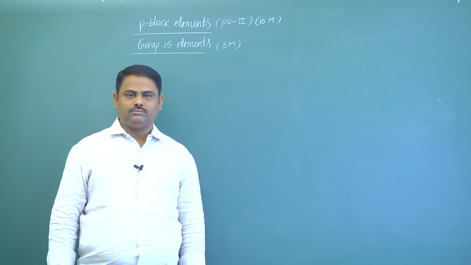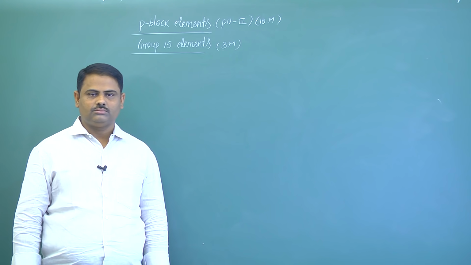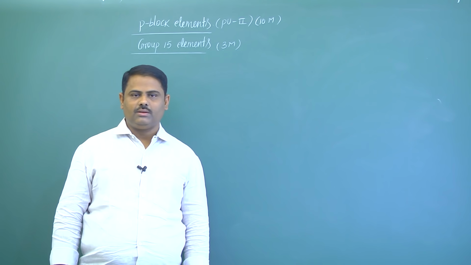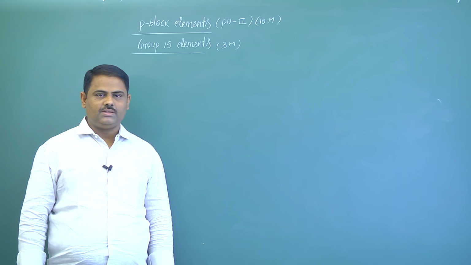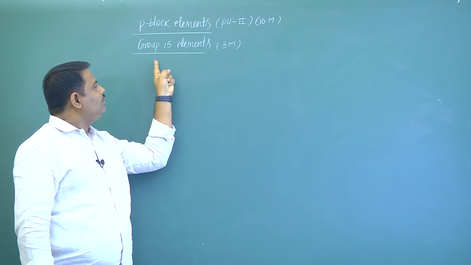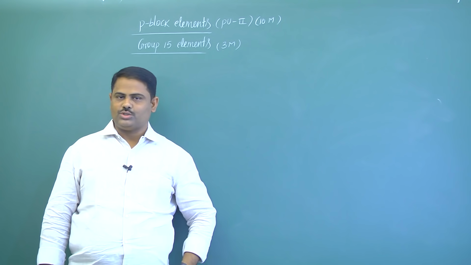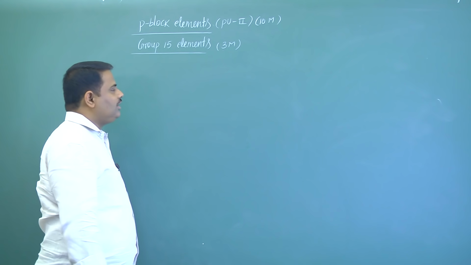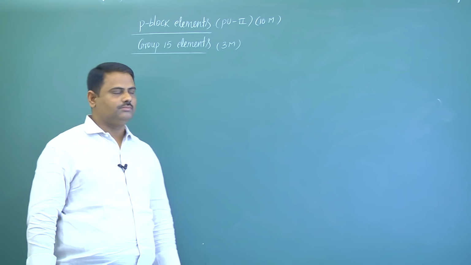Second PUC. Next lesson is P block elements. Under this we have 15, 16, 17, 18 group elements. The overall weightage is 10 marks, and specially for group 15 elements 3 marks, that is a 3 marks question. Now here we are going to discuss about 15th group elements.